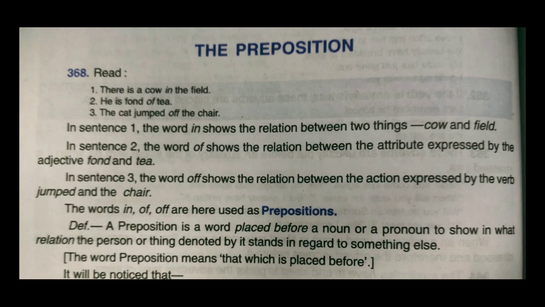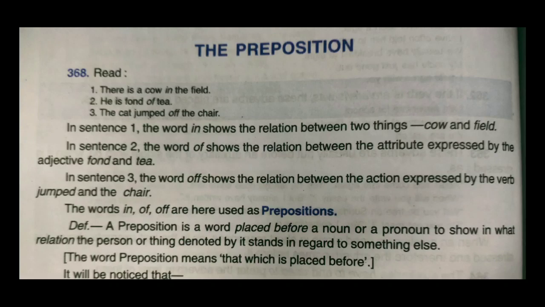In sentence 1, the word in shows the relation between two things. There is a cow in the field. What are those two things? Cow and field.